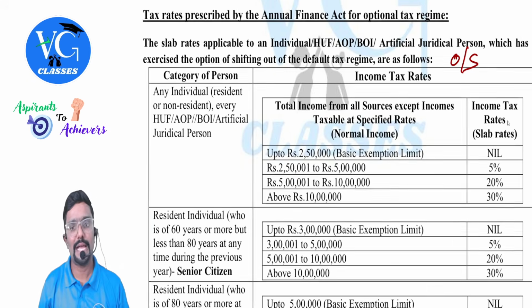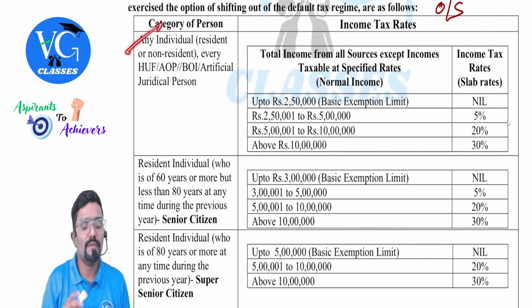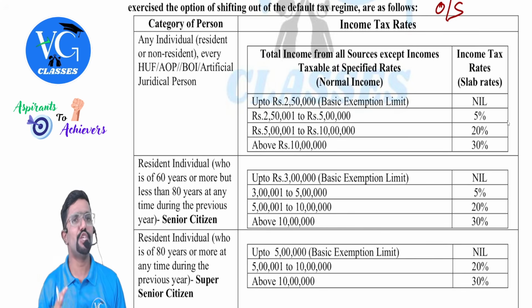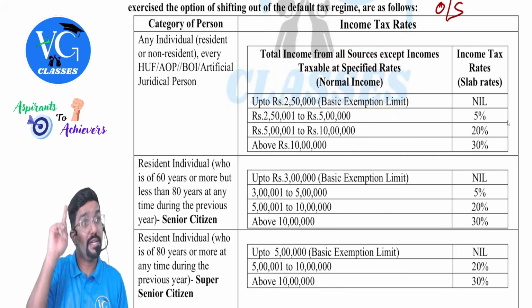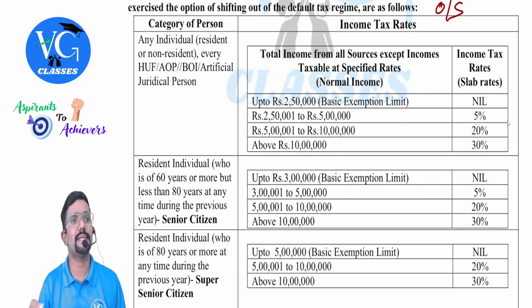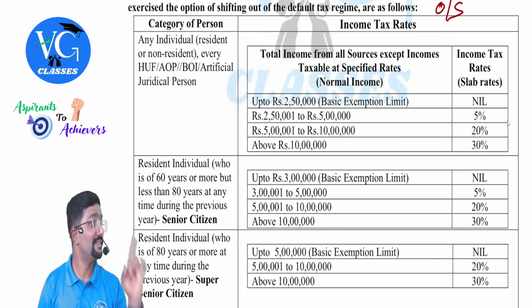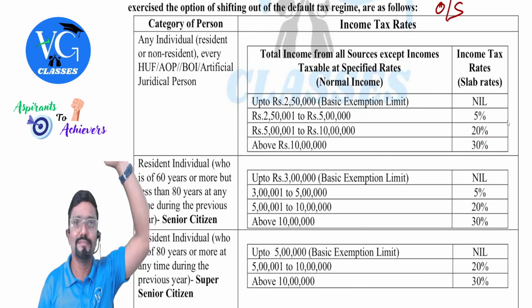What is the tax rate, sir? Any individual, whether resident or non-resident, every HUF, AOP, BOI, and artificial juridical person, their normal income, not special income. Special income we will see later. Up to 2,50,000 is called basic exemption limit. Tax rate is nil. 2,50,000 to 5 lakh, 5%. 5 lakh to 10 lakh, 20%. More than 10 lakh, 30%. Clear? You can observe here, slightly higher. Above 10 lakh, only 30%. There it was above 24 lakh, 30%.